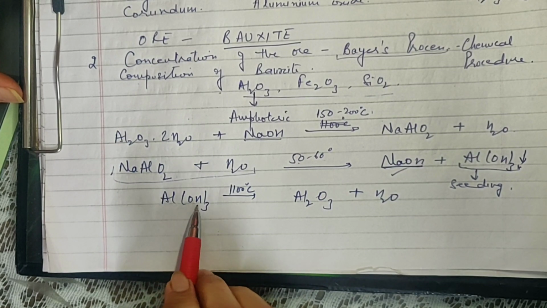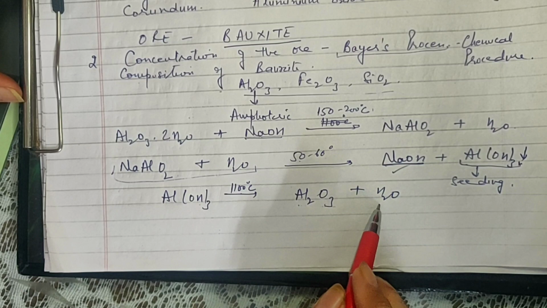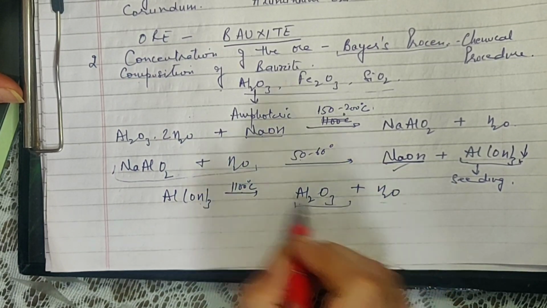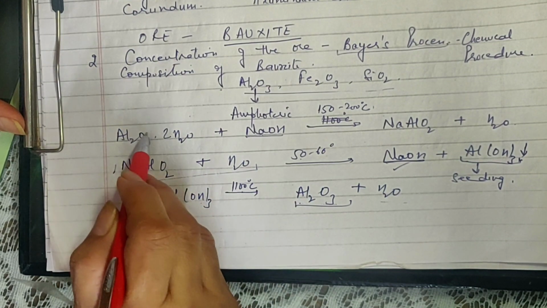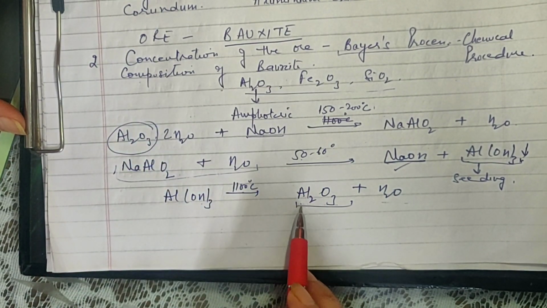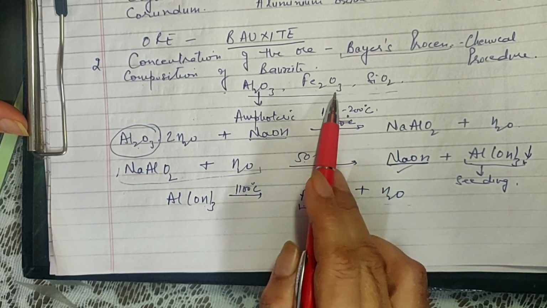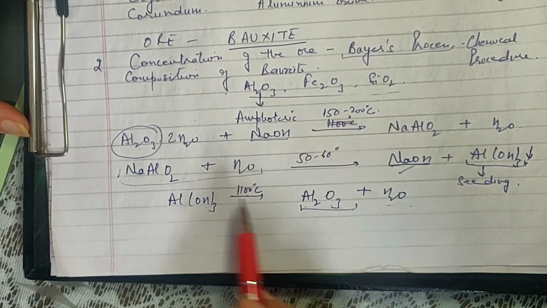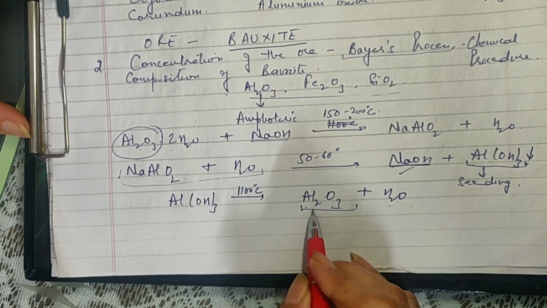So aluminium hydroxide is heated to a temperature of 1100 degrees. It breaks down into aluminium oxide and water. Now you will say we started with aluminium oxide. Where is the reaction? This one. So we started with aluminium oxide and we are getting aluminium oxide only. But this one was along with the impurities of iron and silica. But now after everything else, all impurities are removed, and this one is pure.